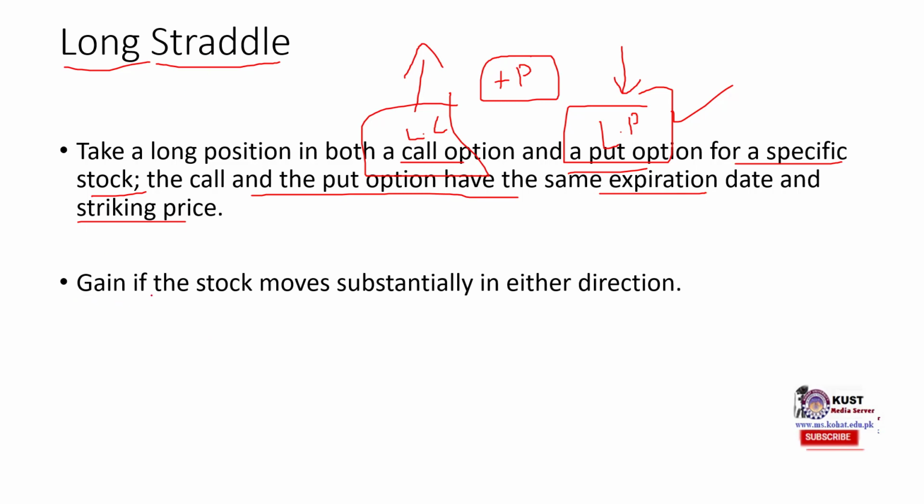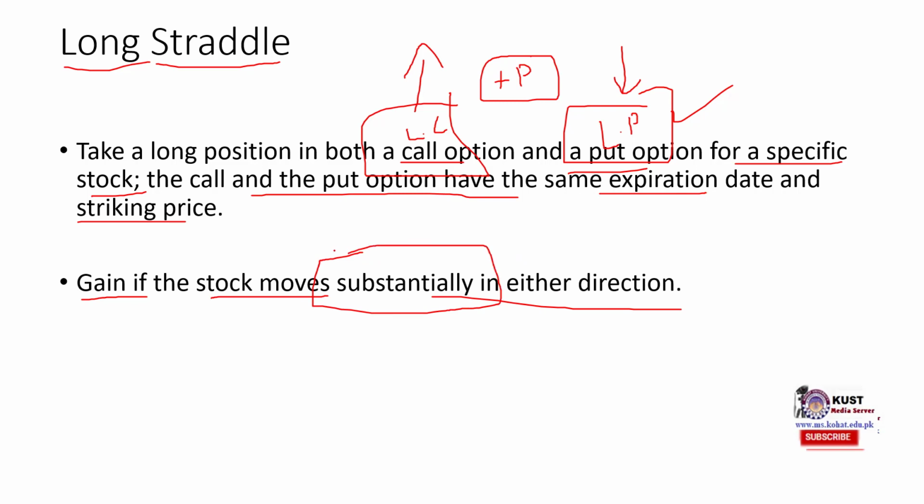So we enter into a long straddle when we want to gain if the stock moves substantially in either direction. In case of long straddle, we earn irrespective of which direction the price moves. The direction doesn't matter, but what matters is that the move should be substantial, that the increase or decrease should be substantial.